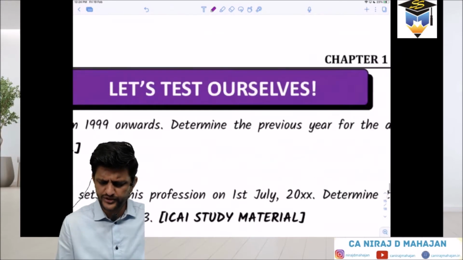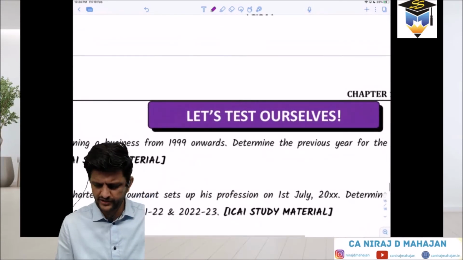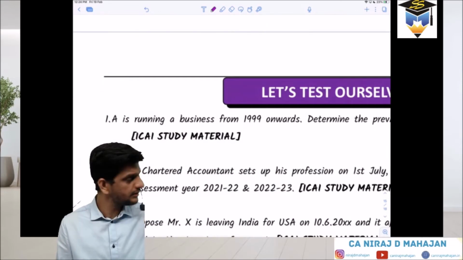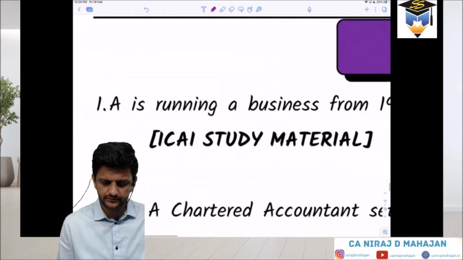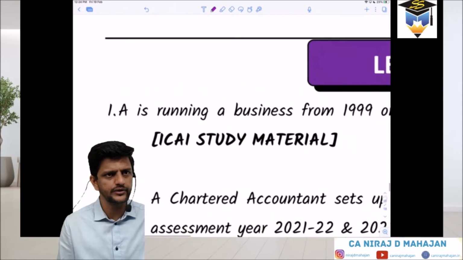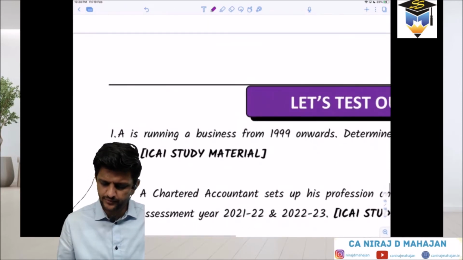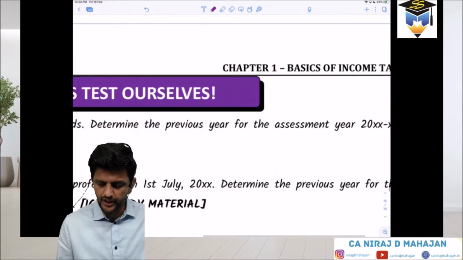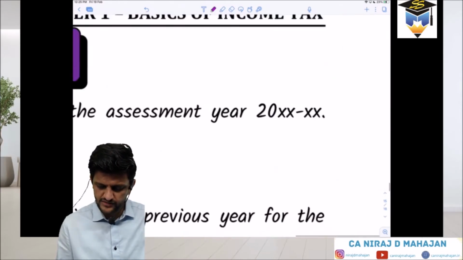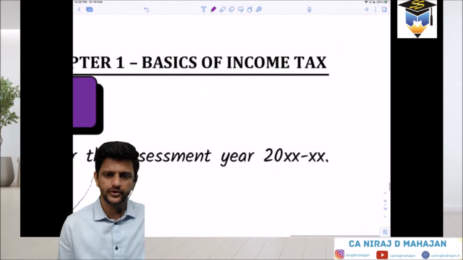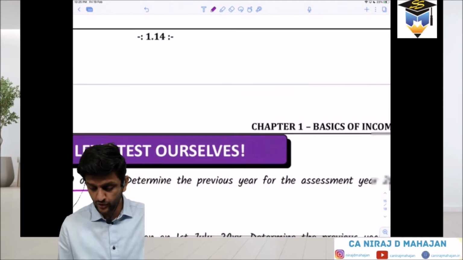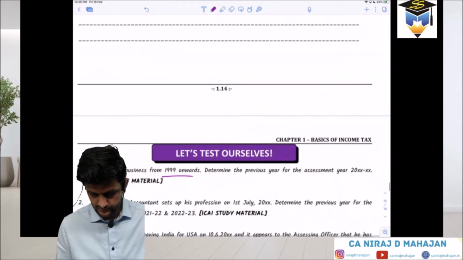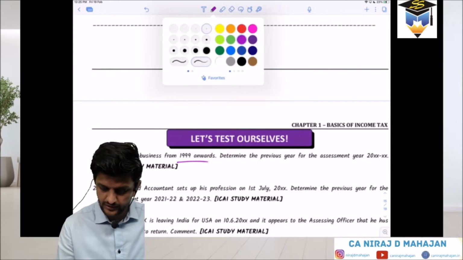We'll do a very small question today. You can give a reference number and all, because that question number will not change. But we'll check that. Pay attention everybody. You can read the question. A is running a business from 1999. A is into business. Determine the previous year for the assessment year. Again, you will see the dashes over here. If at all you want, in your notebook on the first page you can write it in very big capital letters, something like this.